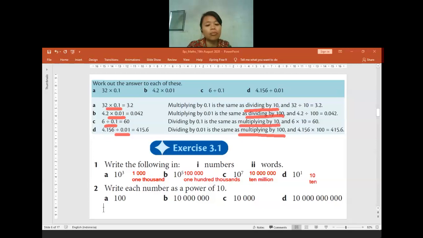Write each number as a power of 10. If 100, it will be 10 to the power of how many? Yeah, it will be 10 to the power of 2. For question B, 10 to the power of how many? Yeah, 10 to the power of 7. For question C, it will be 10 to the power of how many? 5 or 4? There are 4 zeros, so it will be 10 to the power of 4. The last question, it will be 10 to the power of how many? 10 to the power of 10.